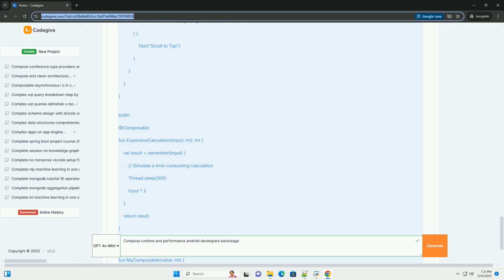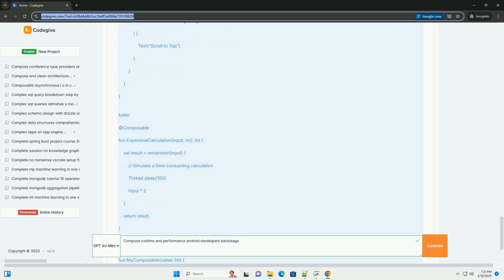Invalidation. When a state variable is updated, for example by calling count++ in the counter example, the Compose runtime invalidates all composables that depend on that state. This means that these composables are marked as needing to be recomposed. Scheduling recomposition. Compose doesn't immediately recompose everything that's been invalidated. Instead, it schedules recompositions to occur efficiently. This typically happens at the end of the current frame, or when the system is idle. This batching helps to minimize UI updates and improve performance.